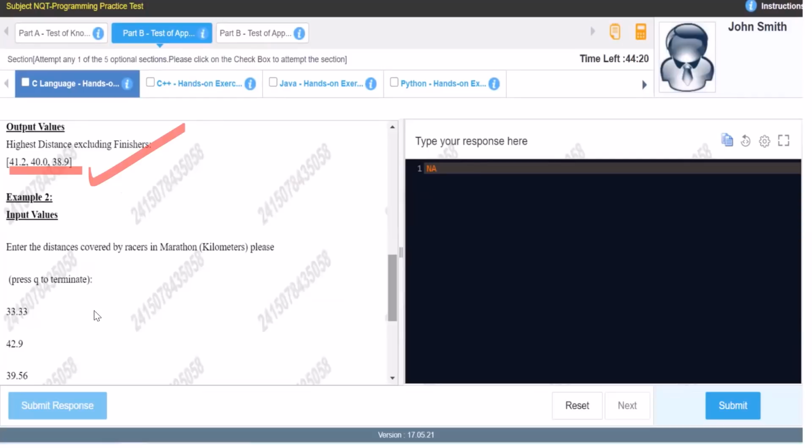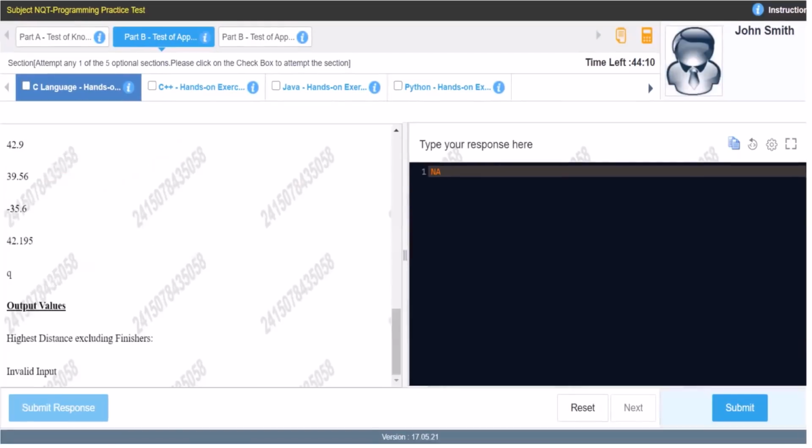Now the problem will come here. Here we can see 33.33, 42.9, 3956. Just remember 33.33, because the next is here. I will write it here. I'm typing with this touchpad, that's why. So please consider this also: 33.3, 42.9, 3956. What we saw here is that the highest value can be 42195 only, which is excluded. Now what is this? This is wrong, right? Another thing you must ask: sir, this is also wrong, why can a negative be there?